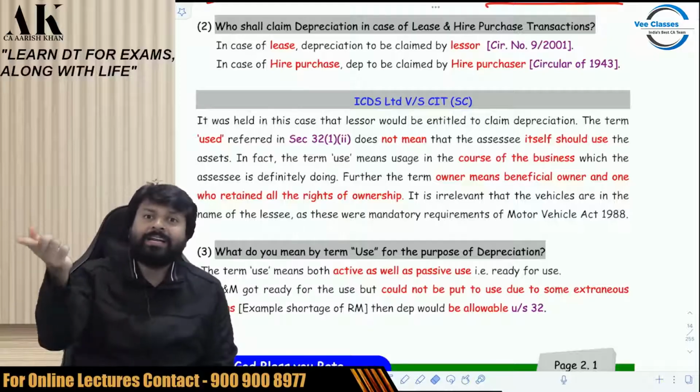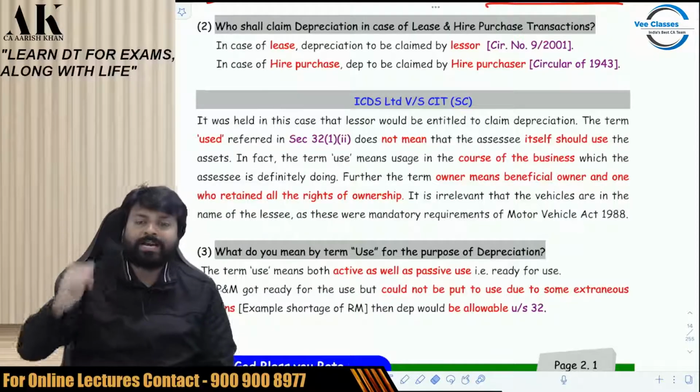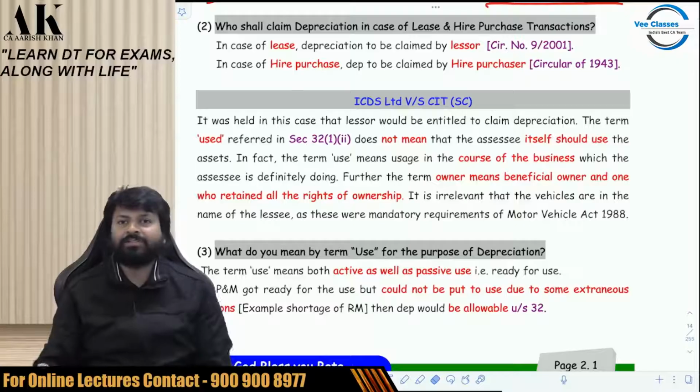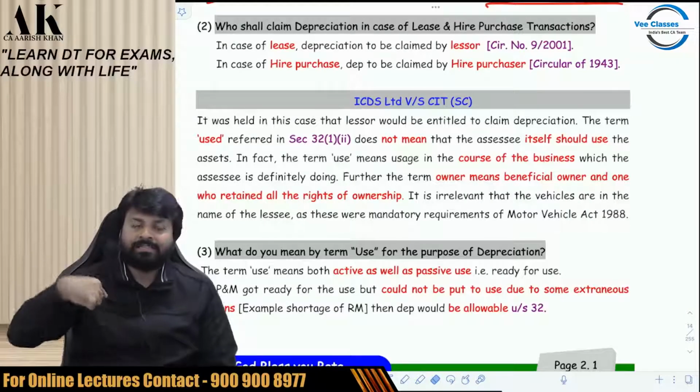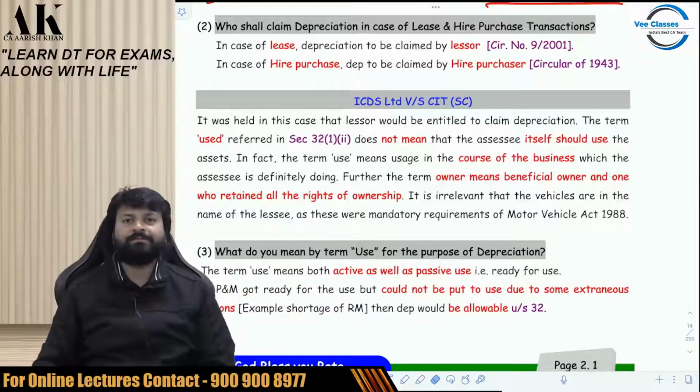So leasing the car itself can be called using the car for business. And therefore that condition is also fulfilled. And therefore the assessee is the owner. The assessee is using the asset. He should get the depreciation.